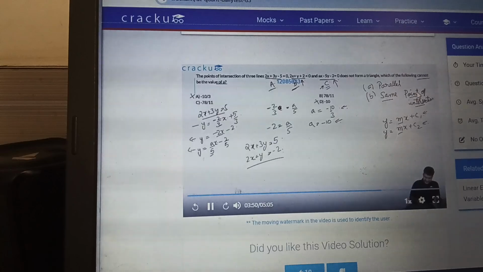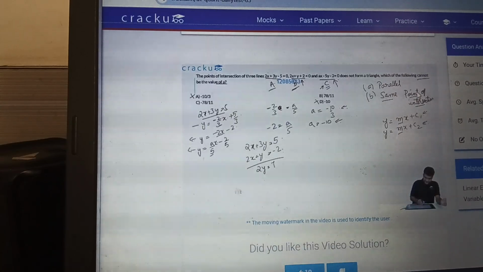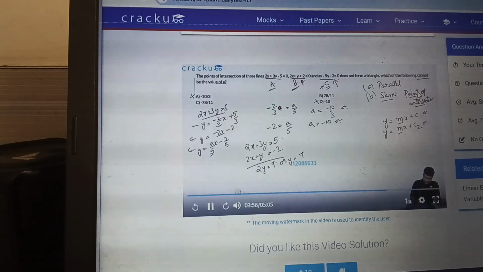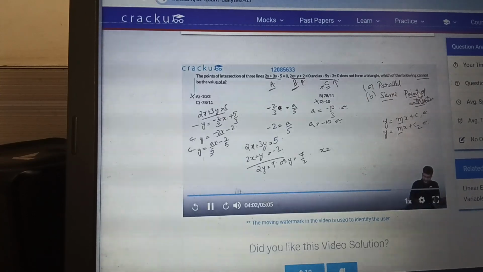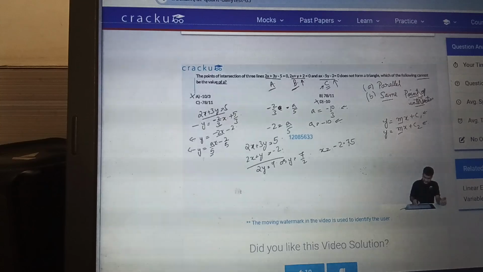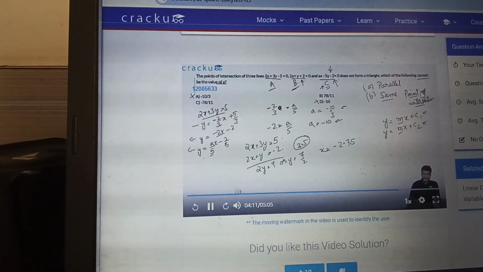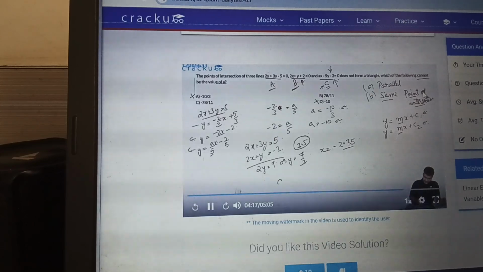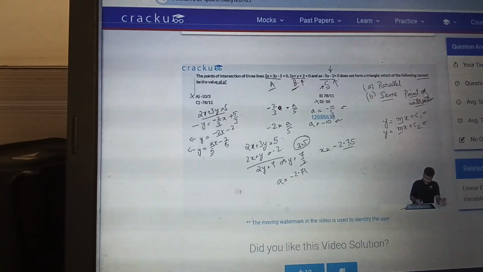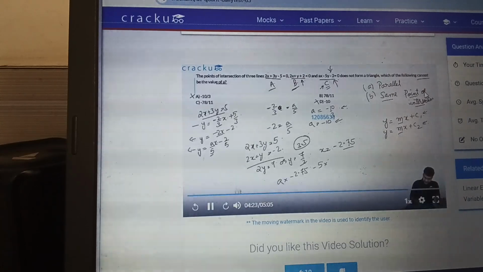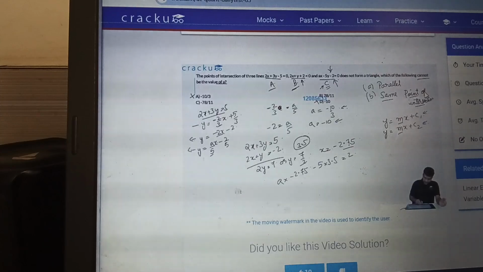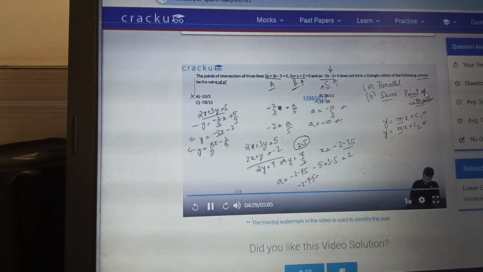So if you subtract the second equation from the first equation, 2y is equal to 7 or y is equal to 7 by 2. This would imply that x is equal to minus 5.5 by 2, which is equal to minus 2.75. y is equal to 3.5, which is 7 by 2. This has to lie on the third line. So ax minus 5y is equal to 2 when we substitute the values of minus 2.75 and 3.5. So a into minus 2.75 minus 5 into 3.5 is equal to 2, or minus 2.75a is equal to 19.5.